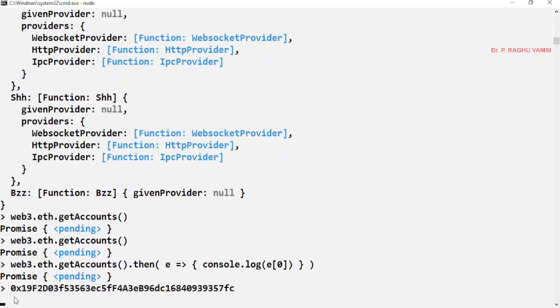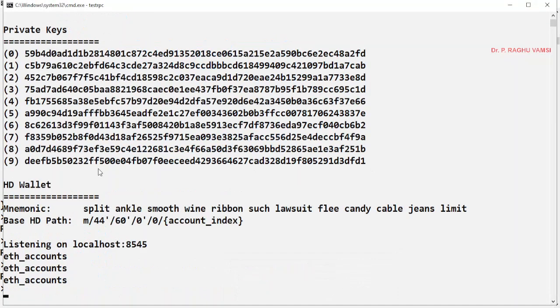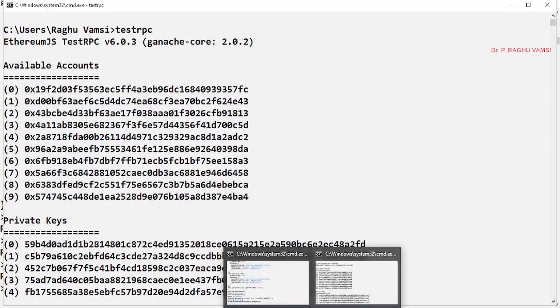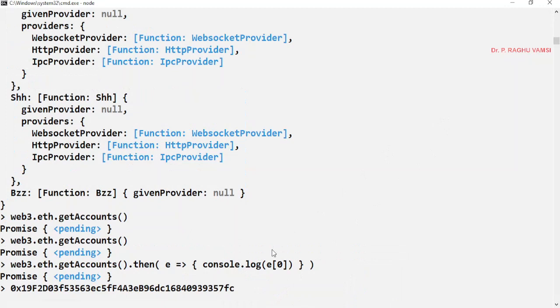So this is the first account, 0x19f2. We'll see whether it is the first account. 0x19f2d03f53. This is the first account. Like that, if you want the second account, then e of 1, third account e of 2. Like that, we will fetch it and print onto the console.